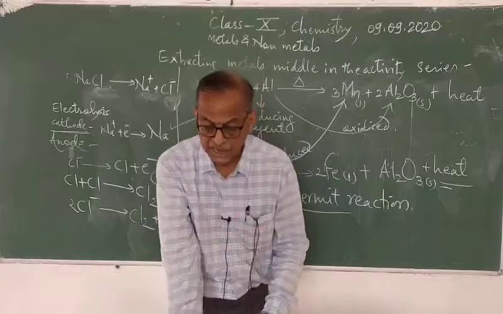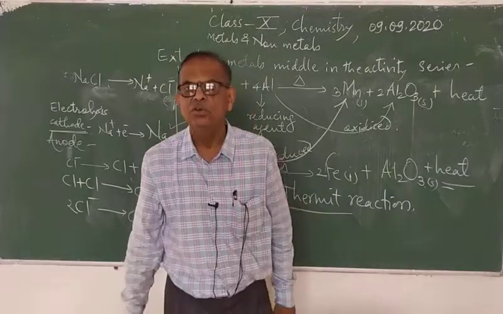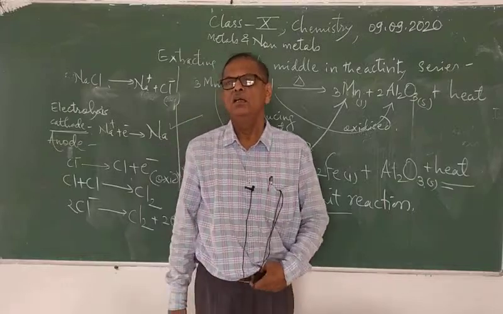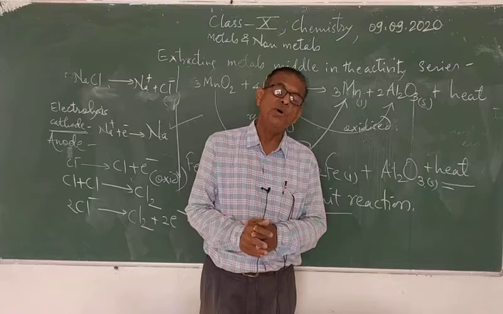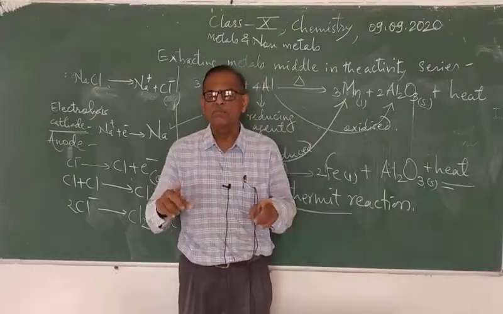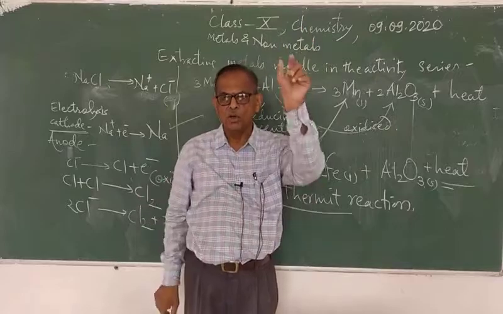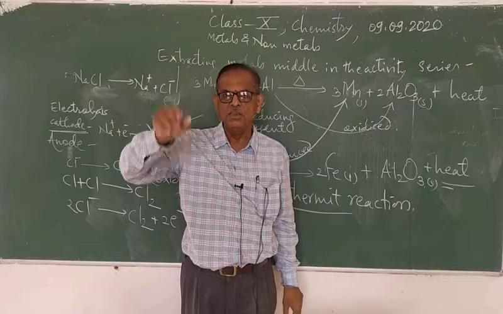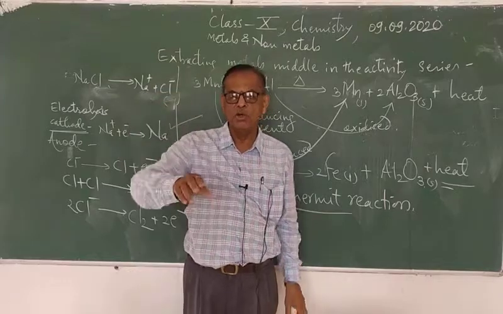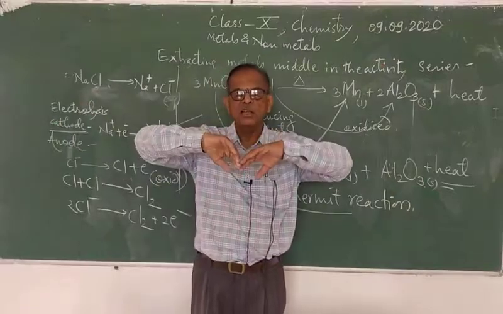It is also known as anode mud. The insoluble impurities settle down at the bottom of the anode, and therefore it is also known as anode mud. So see the refining. We have taken an electrolytic cell, we have taken an impure rod of the copper metal which is acting as anode, we have taken the thin strip of the copper metal which is very pure, we have taken the copper sulfate solution, and we are passing the electric current.